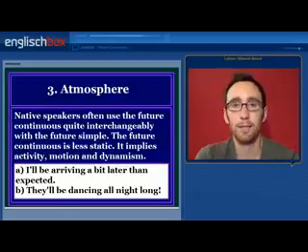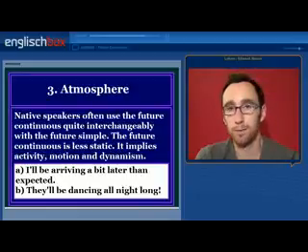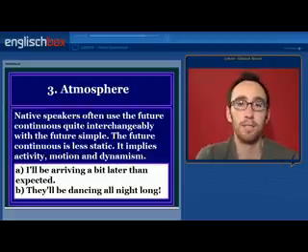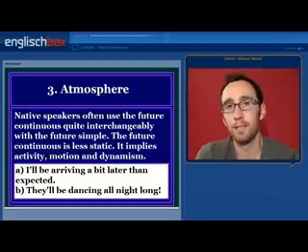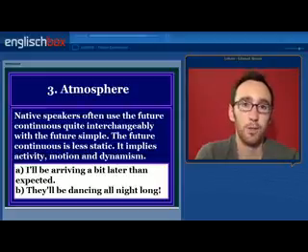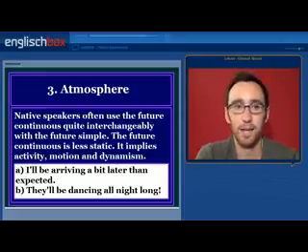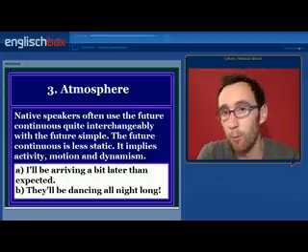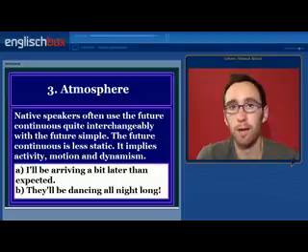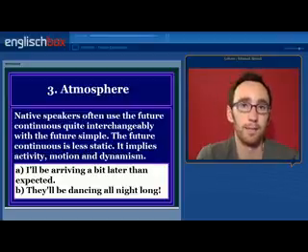Finally, point three is a little bit more ambiguous. It's to express some kind of atmosphere. When we use the future continuous, it can often be used interchangeably with the future simple, but it expresses something slightly different. It's less static, it suggests some degree of activity, motion, and dynamism. So we'll often say, I'll be arriving a bit later than expected, instead of saying, I'm going to arrive, or I will arrive a bit later than expected.